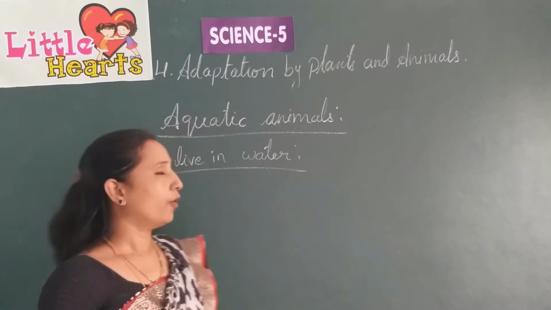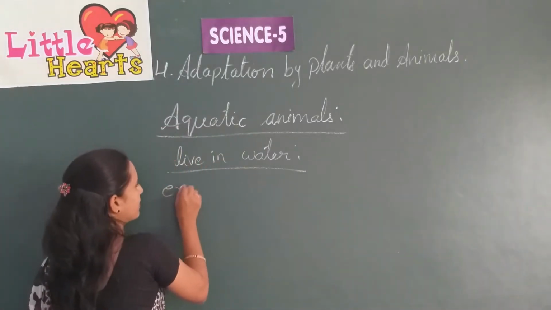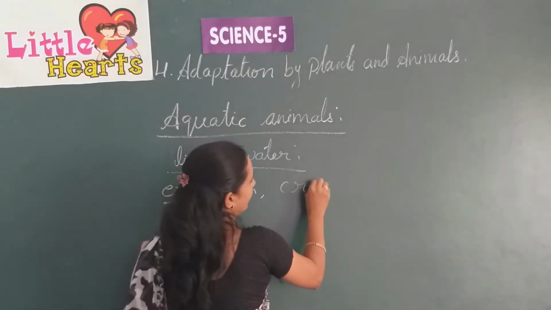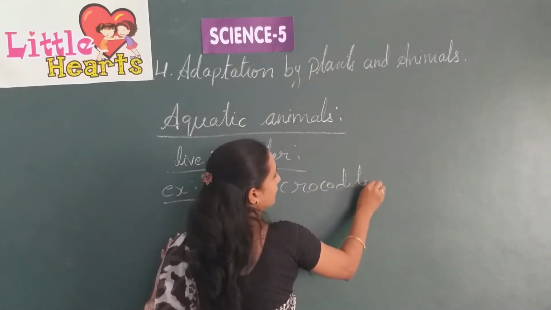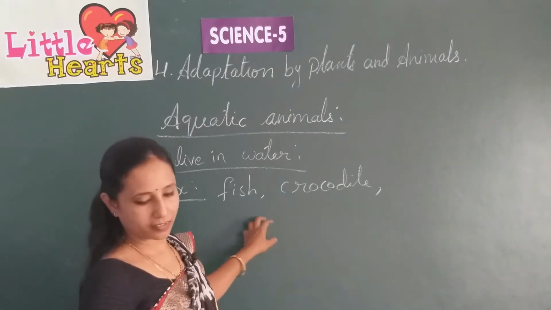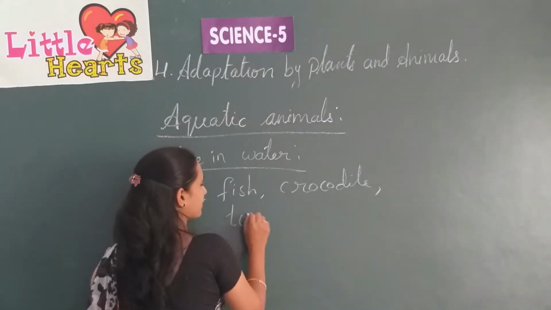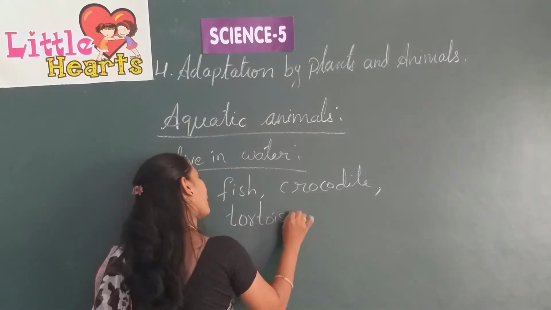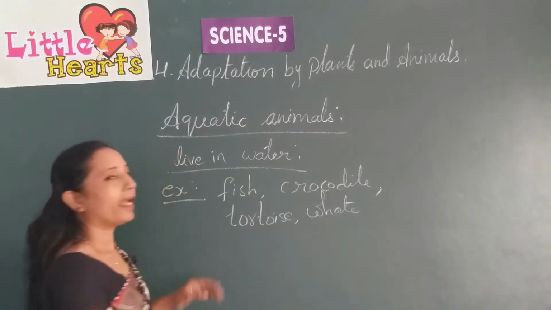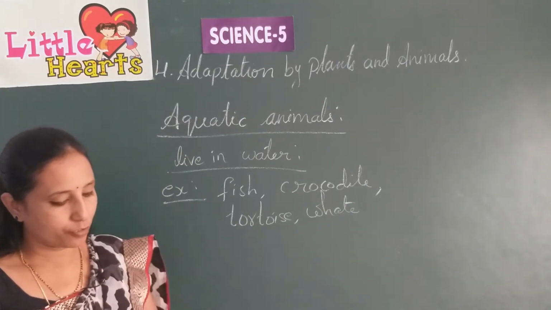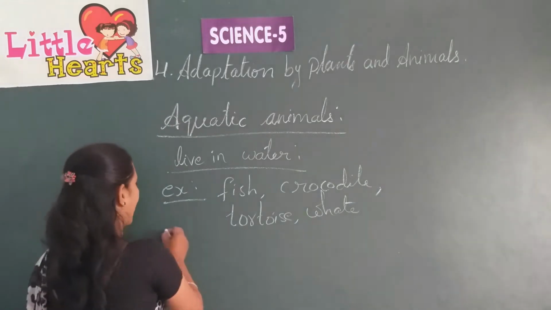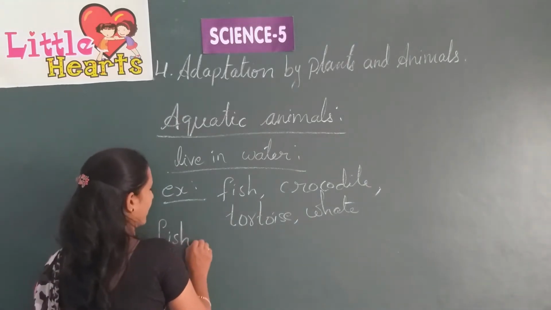What are examples of aquatic animals? Fish, crocodile, whale, turtles, tortoise. These are some examples of aquatic animals. So, this fish has a spindle shaped body.